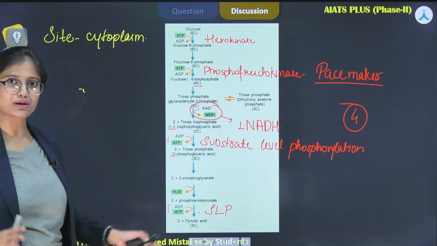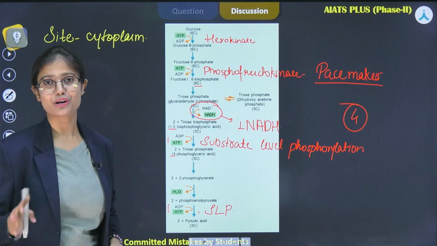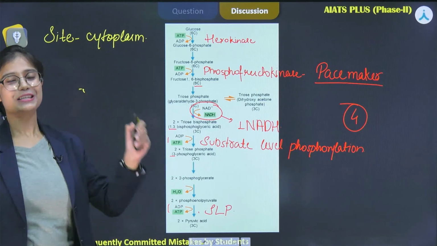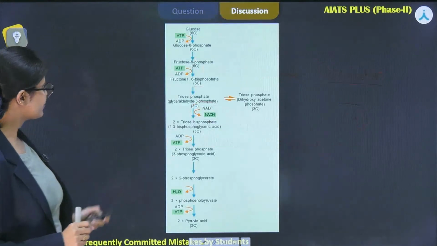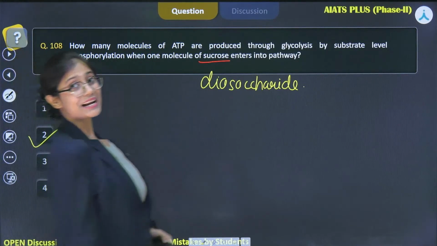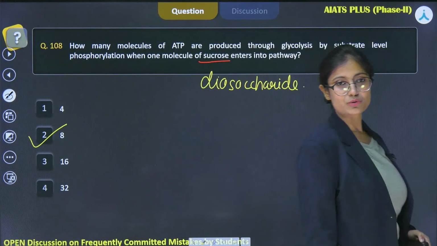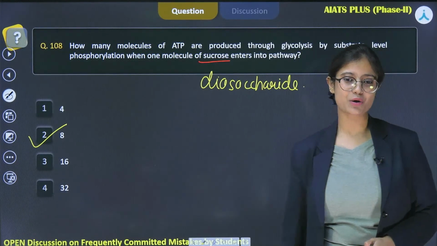From one glucose molecule there are 4 substrate level phosphorylation reactions, so for 2 glucose molecules 8 times substrate level phosphorylation reaction will take place. Therefore, for the question, the correct answer is option 2, that is 8. I hope I made you understand how number 8 came in this question.